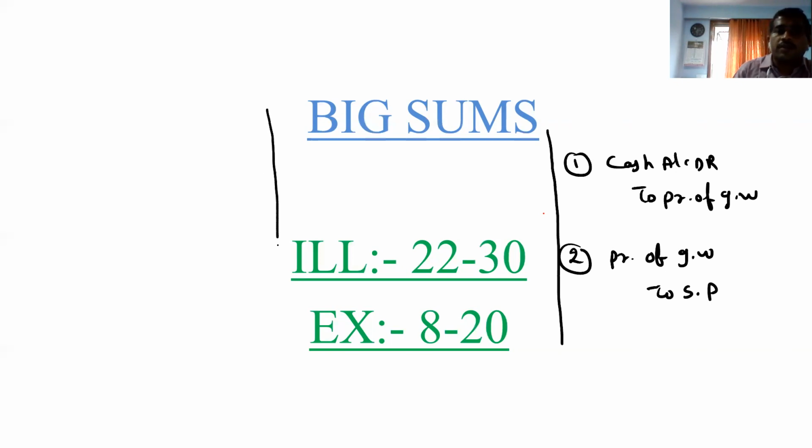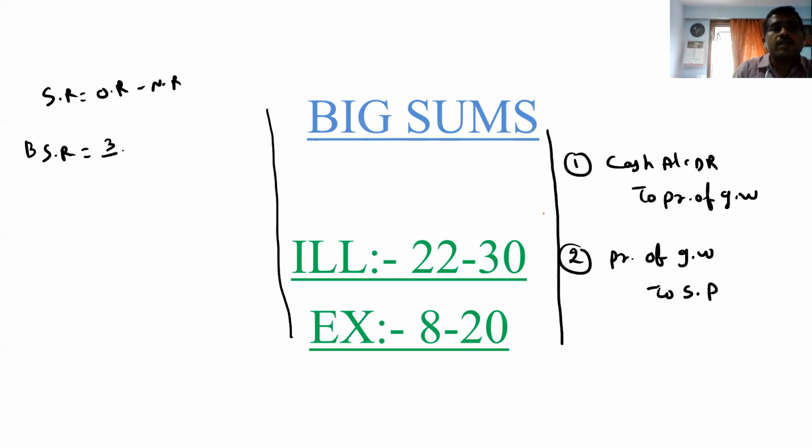So first we have to find the sacrifice ratio. That is not given to us. So how to find the sacrifice ratio? That is old ratio minus new ratio. So now here, the first partner I am taking the name of Bhavya. Bhavya old ratio is 3/5 and the new comes 2/5.